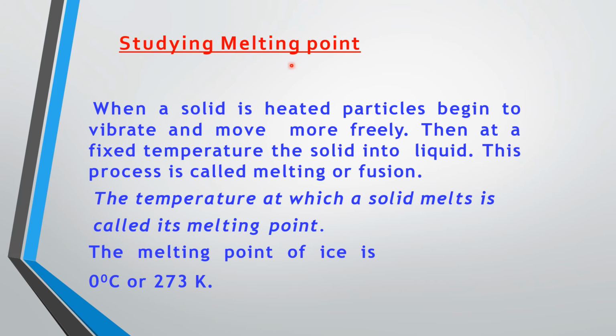Now let us discuss a little about what a melting point is. We all know that when a solid is heated, the particles begin to vibrate, as a result of which they can move more freely. That is the reason why substances generally expand on heating. So when this is happening, there will be a fixed temperature at which the solid gets converted into liquid, and this process is called melting or fusion, and the temperature at which the solid melts is called its melting point. Generally, the melting point of ice is 0 degrees Celsius or 273 Kelvin.